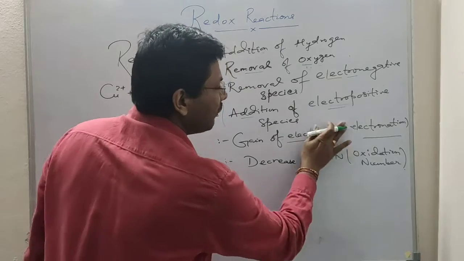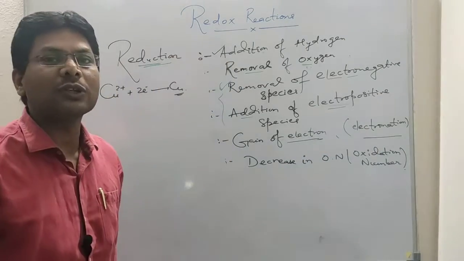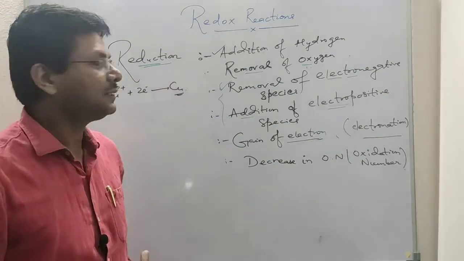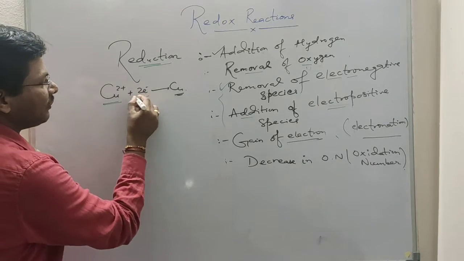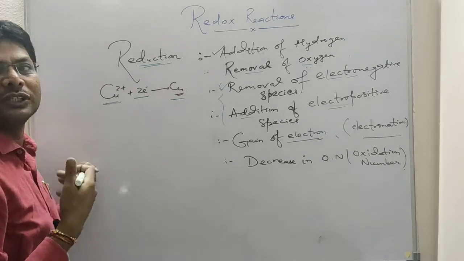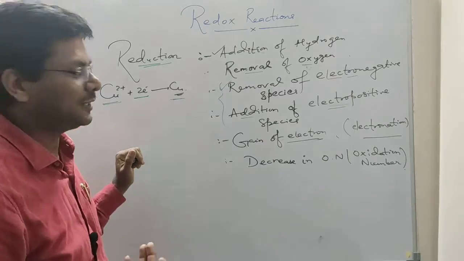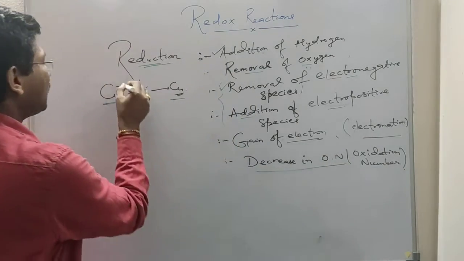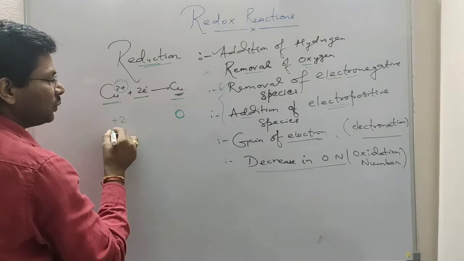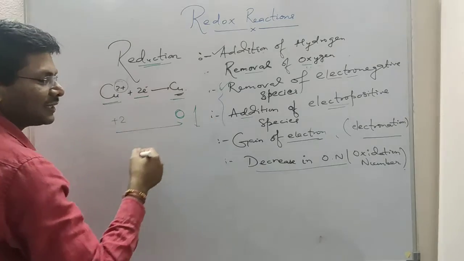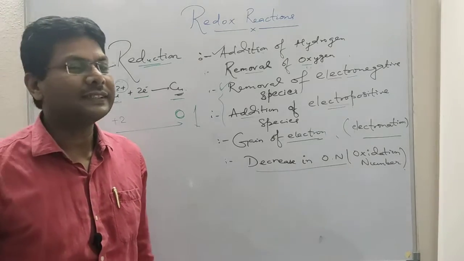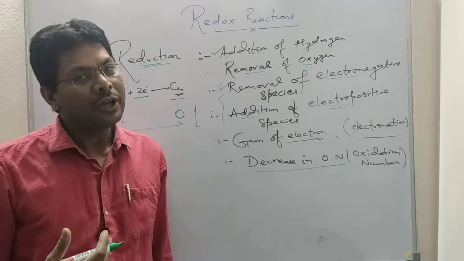And here gain of electron is there. Gain of electron is also called electronation. So when a species gains electron, we say that reduction has taken place. If we see copper 2 plus, it takes 2 electrons to form copper. That means copper 2 plus is reduced to copper. So reduction is actually the addition of electron to any species, and it is decrease in oxidation number. Copper 2 plus has oxidation number plus 2, but in the copper elemental state the oxidation number is 0. So there is a decrease in the oxidation number. So decrease in oxidation number is called reduction. So we can say that oxidation is the loss of electron, whereas reduction is the gain of electron.